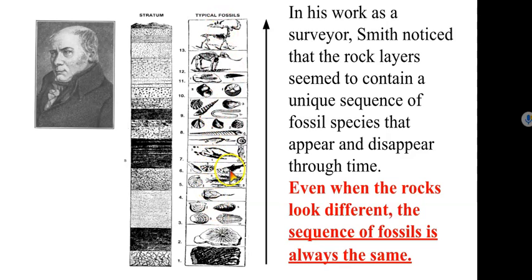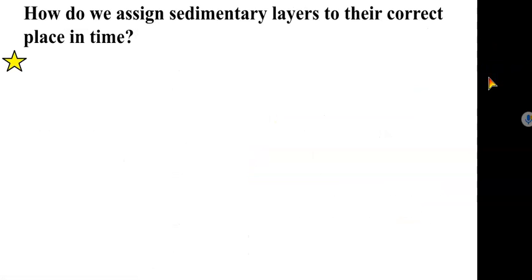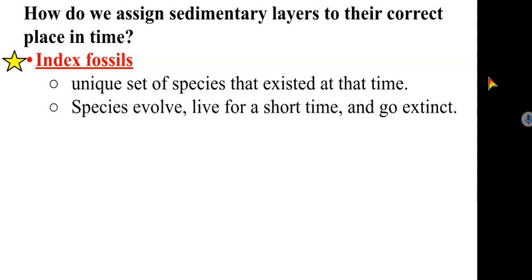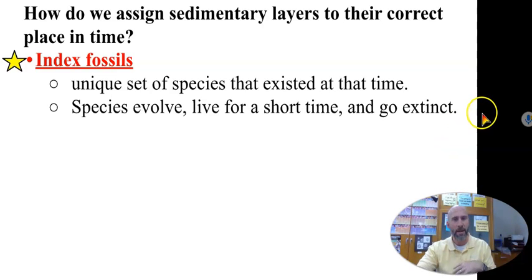And that order, that sequence, was always the same. Okay? So, how do we assign sedimentary layers to their correct place in time? He was really instrumental in the concept of index fossils. Index fossils are a unique set of species that existed during time, and we know that species evolve, live for a short period of time, and then go extinct.